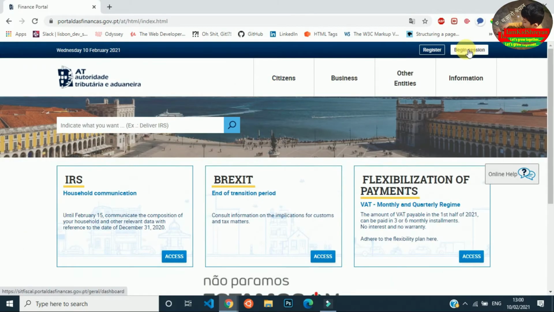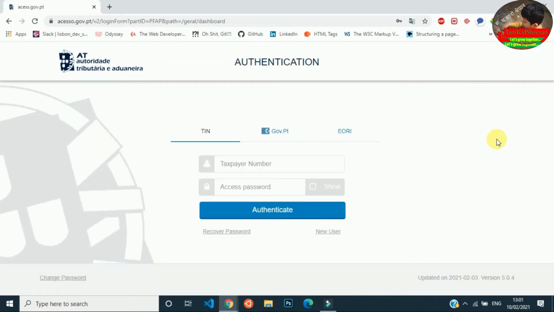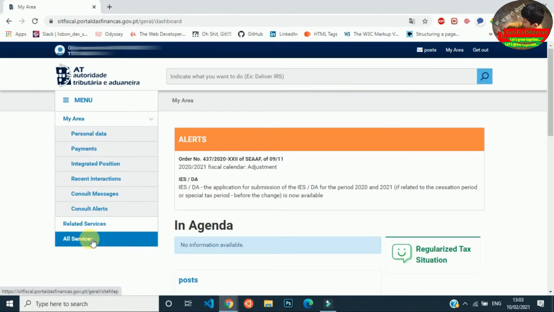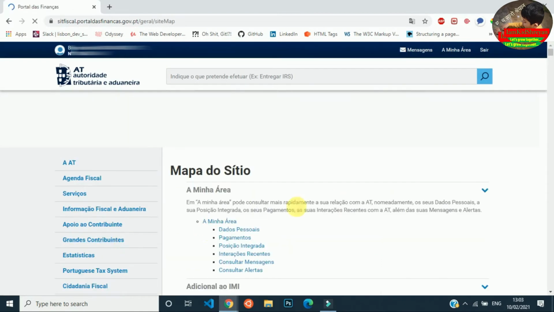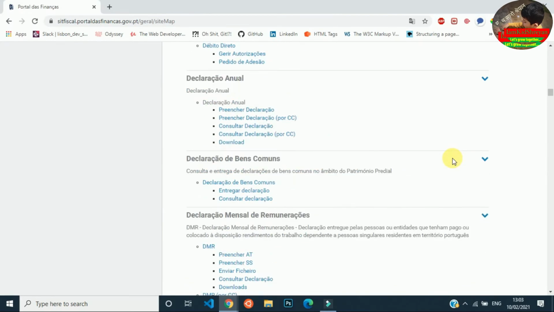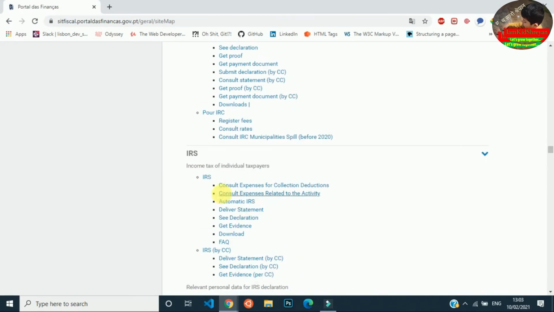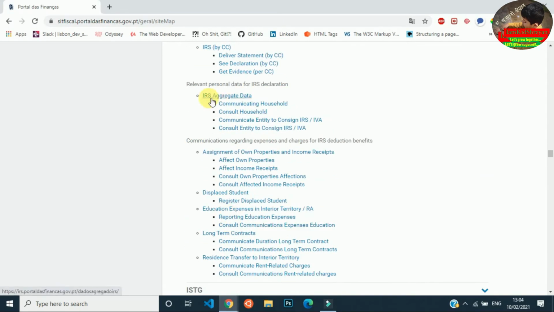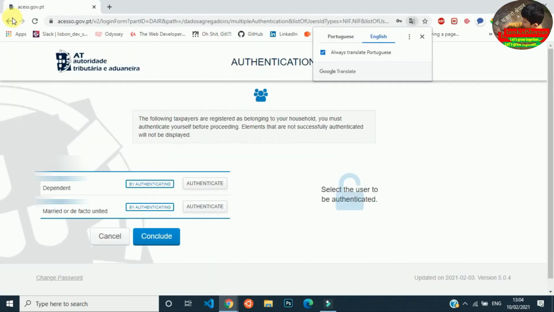Now the third option is going back and clicking on the begin session section. Then you have to log in. Then when you come to this page, you will see here all services or to do services. Then when you click, you will go here, and in this part you have to look for IRS. Then in this part a little below, you will see this option IRS aggregate data. Choose the first one, this one. You can go in this way as well.